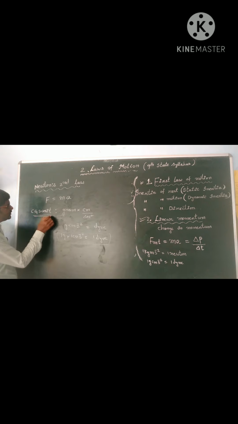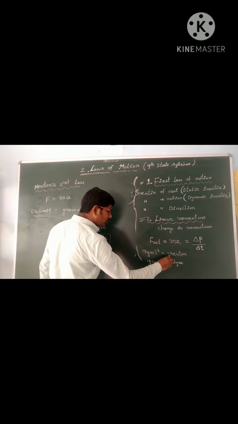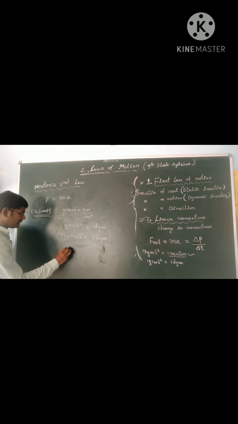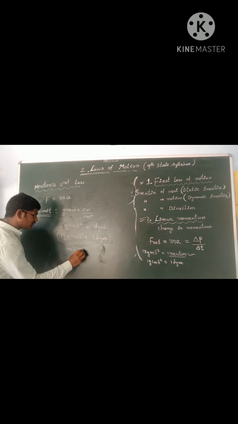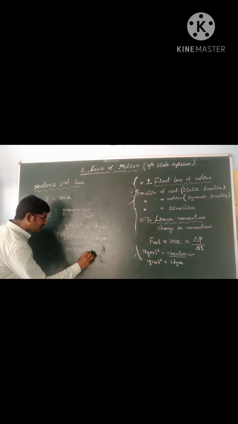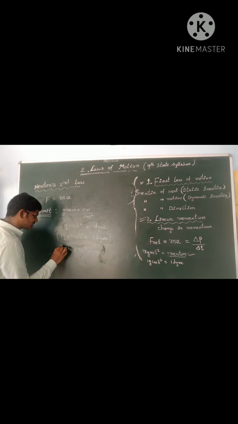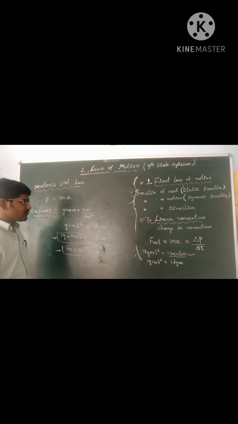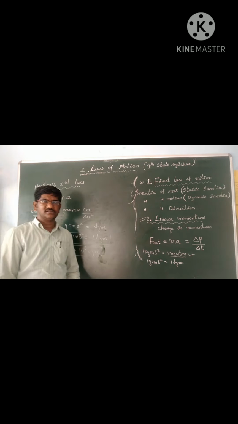So CGS unit of force is dyne, and SI unit of force, we know, is Newton. If you convert the relation between them, 1 Newton is equal to 10 power 5 dynes. So this is about Newton's first law and Newton's second law.